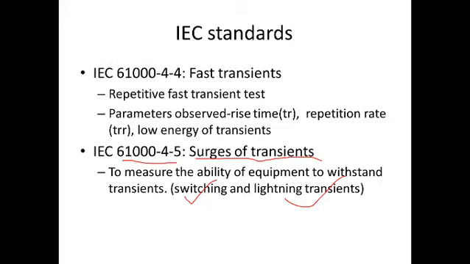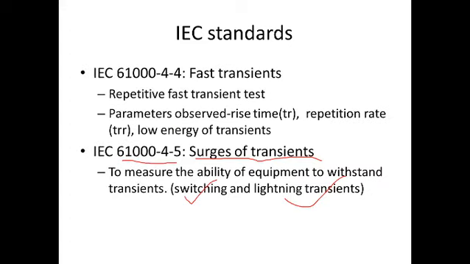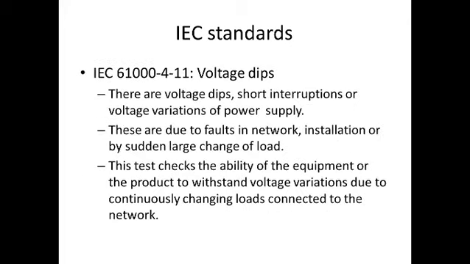So we can see that there are standards related to electrostatic discharge, radiated EMI, fast transients, surge transients, conducted EMI, magnetic field, and the last one is for voltage dips. How much the quantity of these things should be is given by these IEC standards. So the last one is 61000-4-11. This is used for voltage dips.